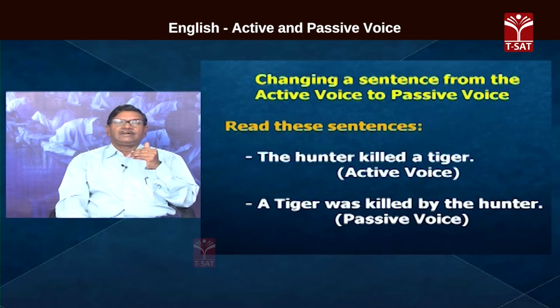So, that is one difference. And the verb undergoes some change in changing a sentence from active to passive.